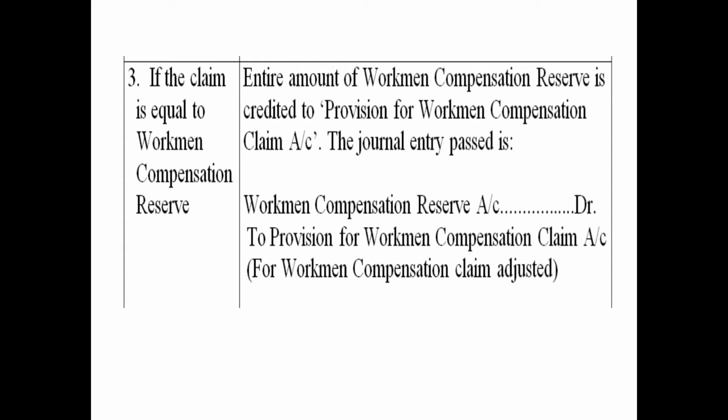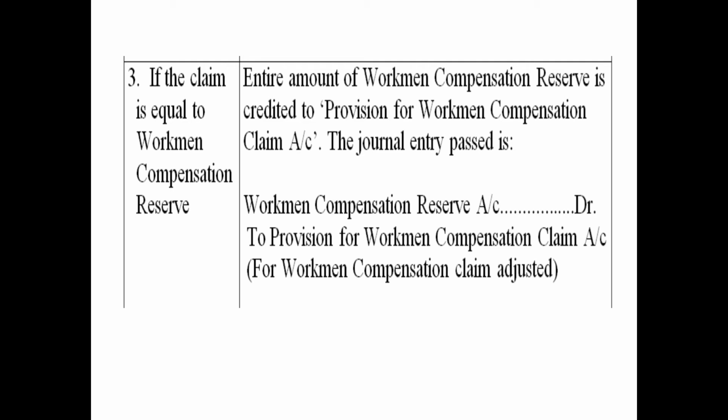For example, if the firm has maintained WCR, or workmen compensation reserve, of rupees 50,000, and if some mishap happens and the firm is required to pay 50,000 compensation to the employees, then the entire amount of the reserve is to be utilized for paying the claim. No excess is left, so nothing will be distributed among the old partners.